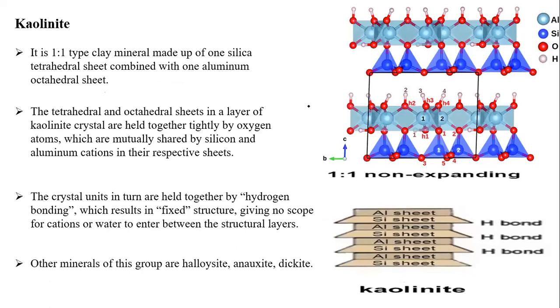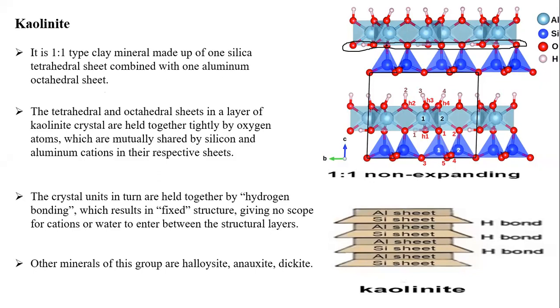So very first, for 1:1, the best example is kaolinite. Here you can see one silica tetrahedron, one aluminum octahedron. Remember, students, observe very carefully. Both octahedron and silica tetrahedron share a common oxygen. These red color balls are the oxygen.